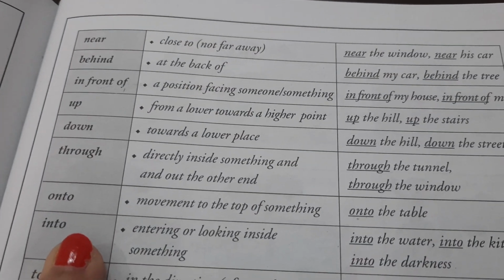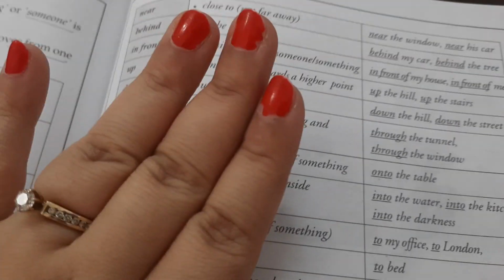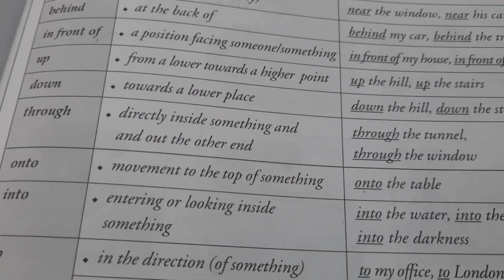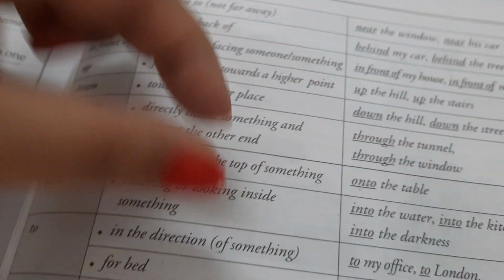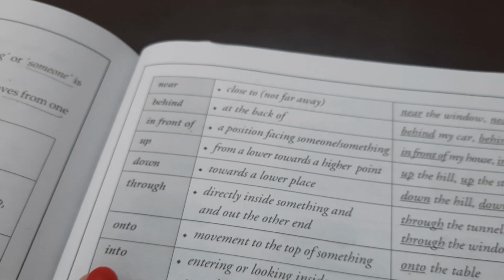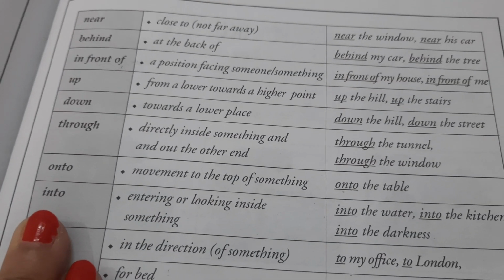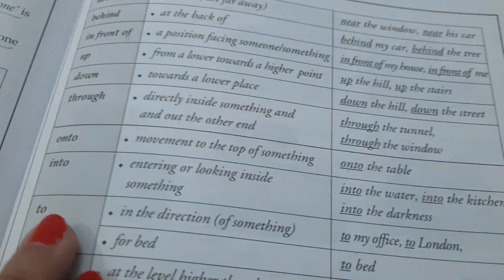Then is up, from a lower towards a higher point. So they have used it: up the hill, up the stairs. I'm climbing up the stairs. So you are starting from the ground floor to the first floor by climbing up the stairs. Moving further, we have down, towards a lower place. Then down the hill, down the street, moving to the lower side.